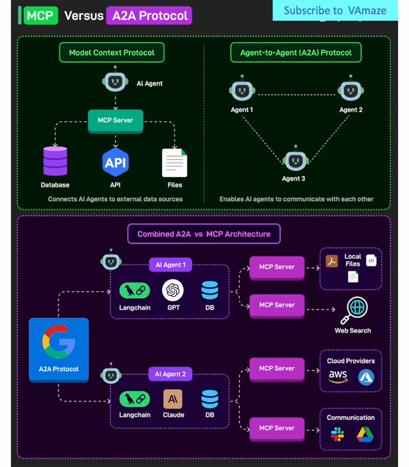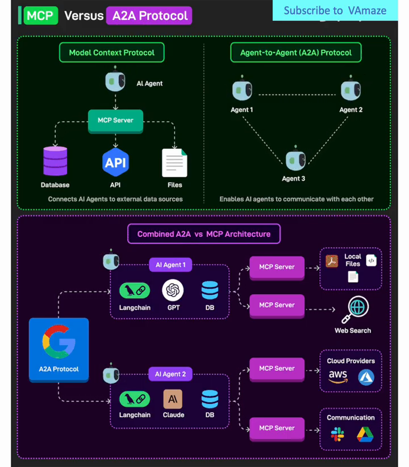The combined architecture, best of both worlds. The bottom section of our diagram reveals the most sophisticated approach, a combined A2A and MCP architecture that leverages the strengths of both paradigms. Hybrid system design. In this advanced configuration, we see two AI agents operating with A2A protocol capabilities while also having access to MCP servers for external resource management. This creates a multi-layered architecture that maximizes both flexibility and control.